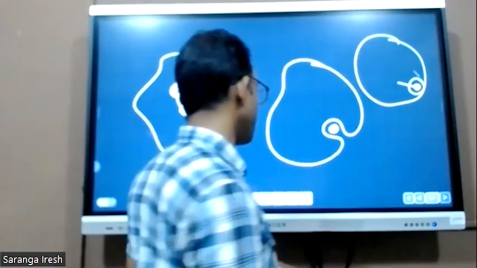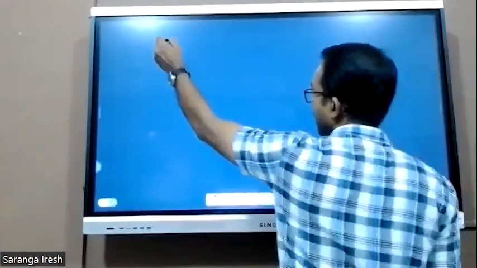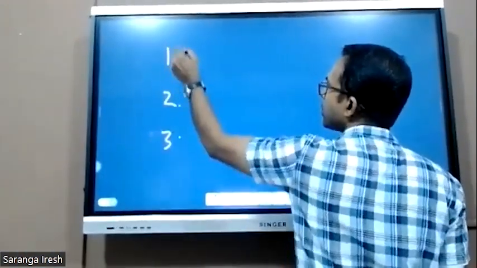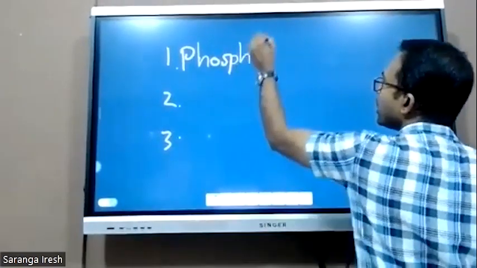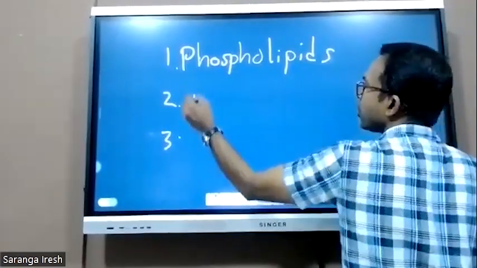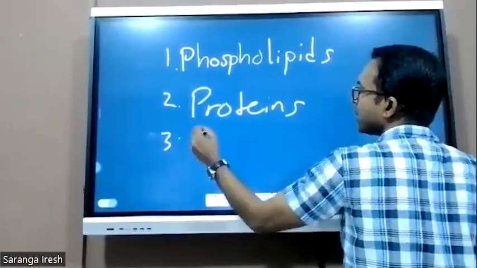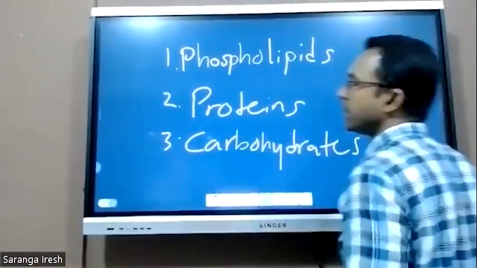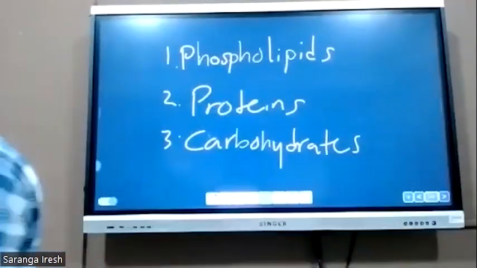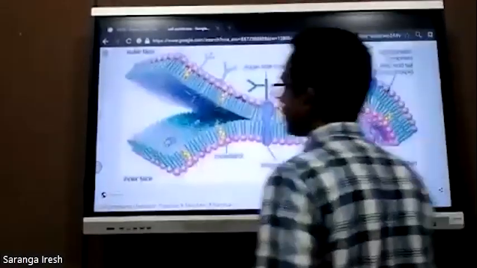The cell membrane is made up of three major components. One is called phospholipids, another one is called protein, and another one is carbohydrates. These are the three major components found in the structure of the cell membrane.